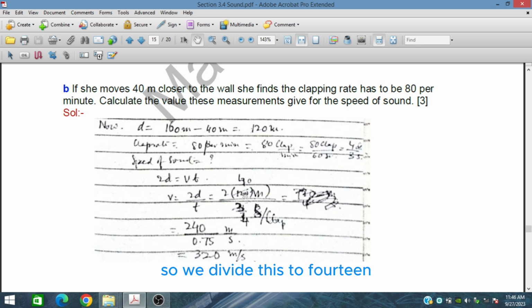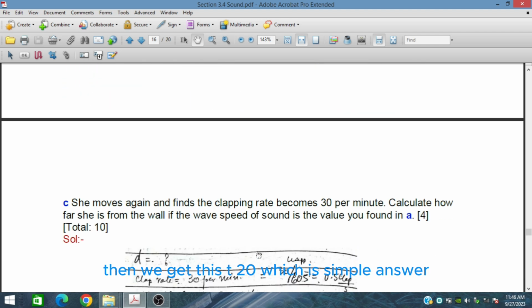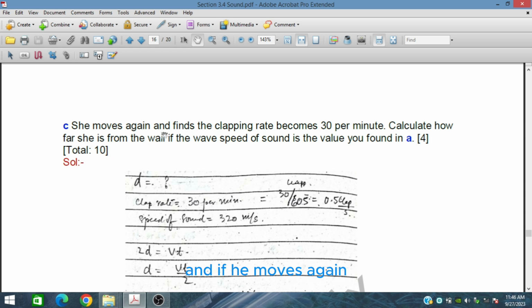So we divide 240 by 0.75. Multiplying 120 with 2 gives 240, and 3 upon 4 is basically 0.75. When we divide this, we get 320 meters per second. Simple answer.